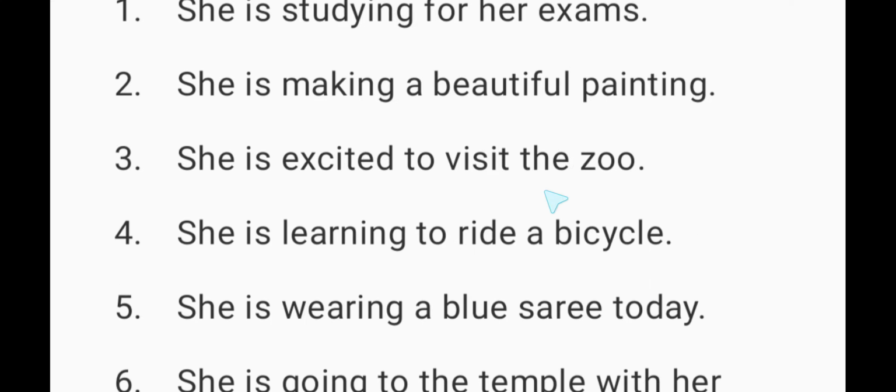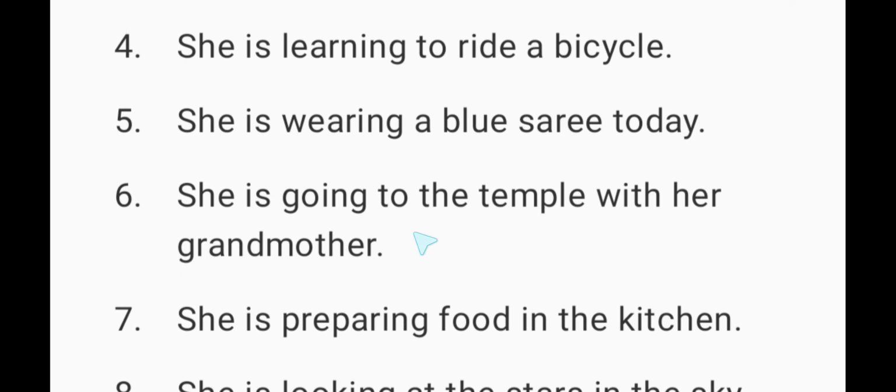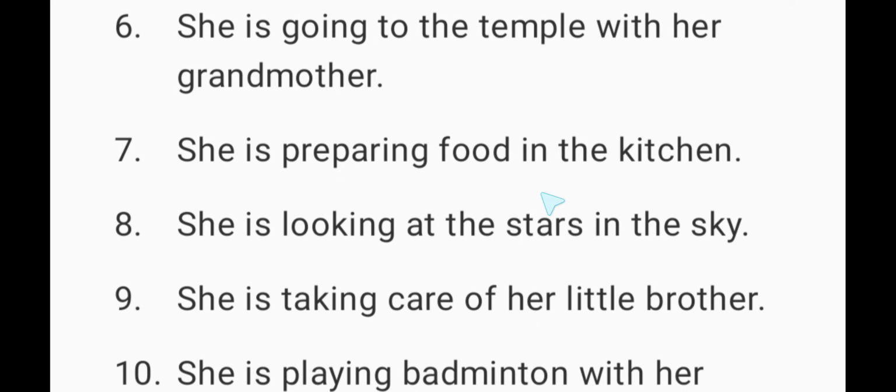She is excited to visit the zoo. She is learning to ride a bicycle. She is wearing a blue sari today. She is going to the temple with her grandmother. She is preparing food in the kitchen.